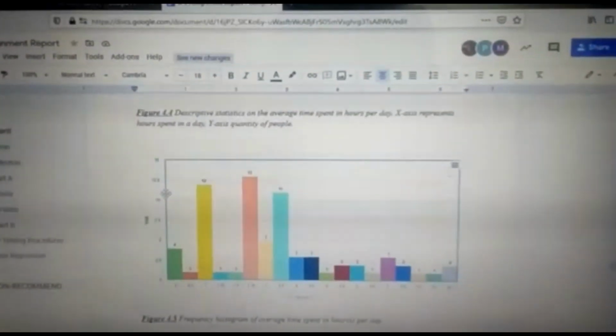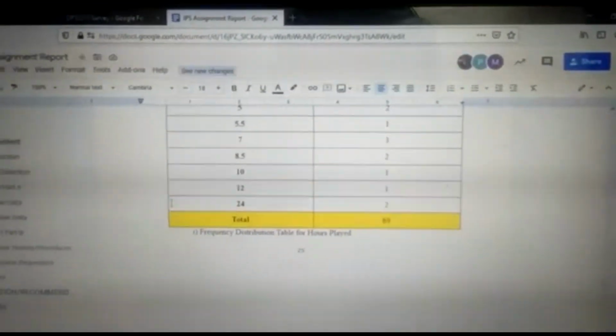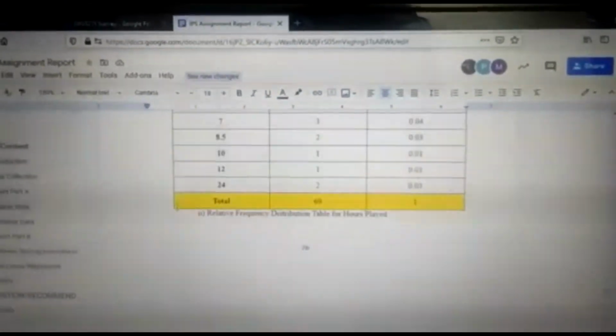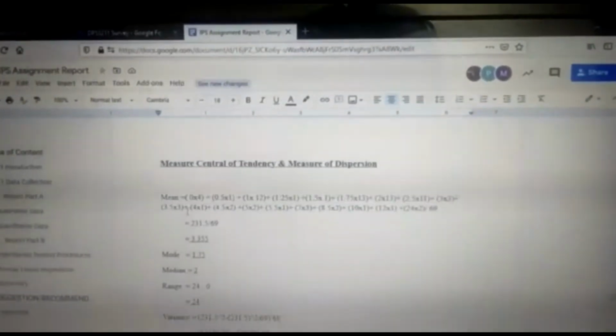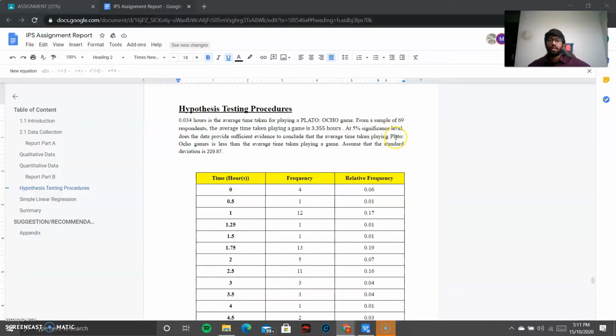So this is a bar graph. We also have a histogram, and it contains all the data. As usual, we have the frequency distribution table and relative frequency distribution table, MCT and MOD. And now for report part B. Now for the hypothesis testing procedures, these are the questions that we have created.